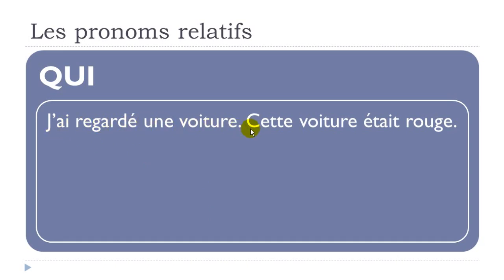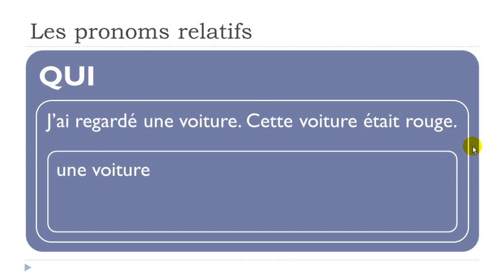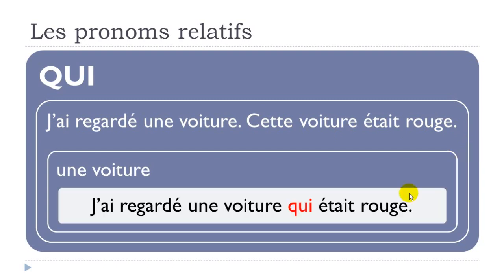J'ai regardé une voiture. Cette voiture était, imparfait, rouge. Okay? J'ai regardé une voiture, cette voiture était rouge. So same thing here, we don't want to repeat voiture, then we will get the simple sentence. J'ai regardé une voiture qui était rouge. So just before the verb.